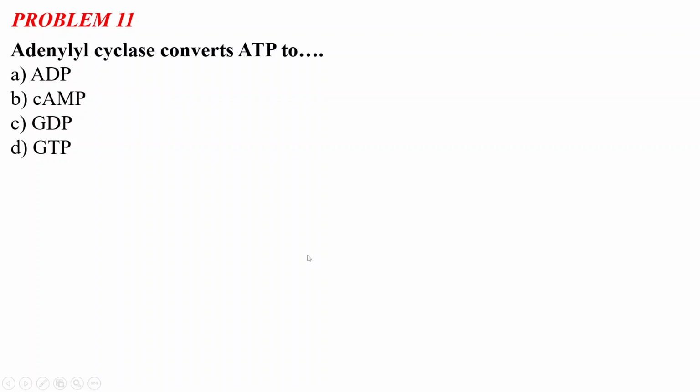Problem number 11 says that adenylyl cyclase converts ATP to: option A, ADP; option B, cAMP; option C, GDP; and option D, GTP. Adenylyl cyclase is a very important enzyme for the conversion of ATP. The correct answer is B, cAMP, which stands for cyclic adenosine monophosphate.